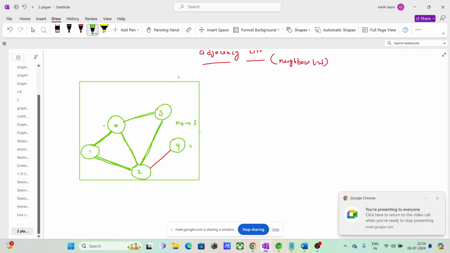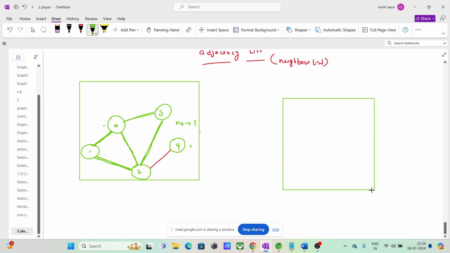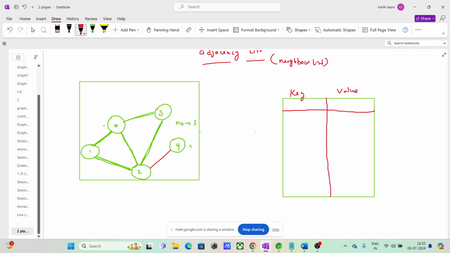Akshay, basically let us suppose a hash map is this structure. Let me tell you. There are two things in a hash map. We have a key and we have a corresponding value to that key. That means there is a key and we have a value of that particular key, right?